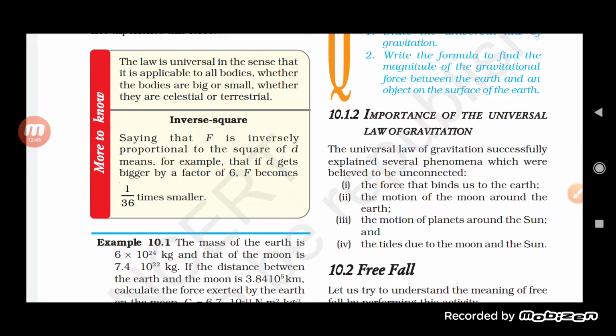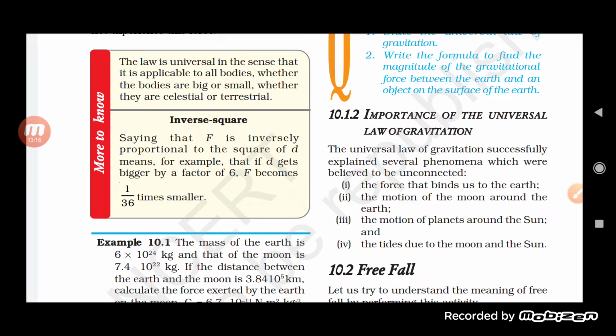Now let us try to understand here the importance of the universal law of gravitation. What is the importance? This question is really very important. So the first one is that it helps in binding the earth. This law of gravitation, the force, helps in binding the earth. Then the second one, the motion of the moon around the earth.